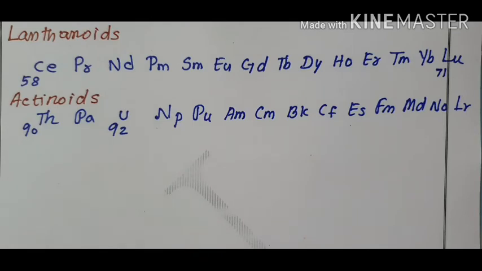The actual position of lanthanoids is third group and in which period? Sixth period.